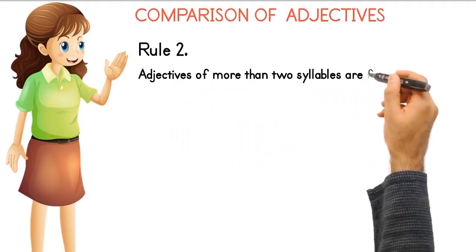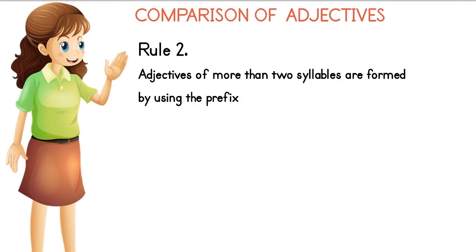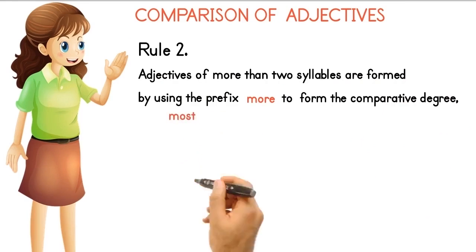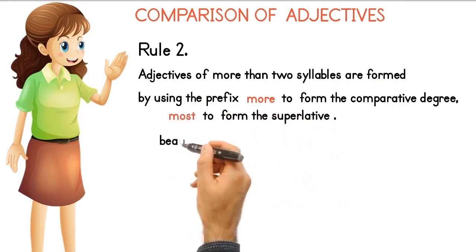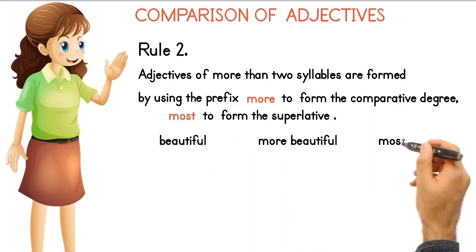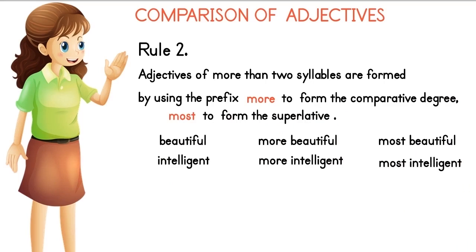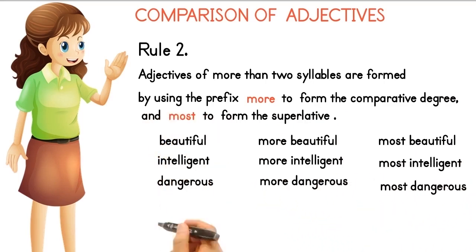Rule number 2. Adjectives of more than two syllables are formed by using the prefix more to form the comparative, and most to form the superlative. Examples: beautiful, more beautiful, most beautiful, intelligent, more intelligent, most intelligent, dangerous, more dangerous, most dangerous.